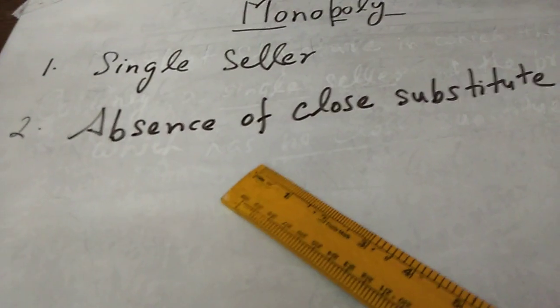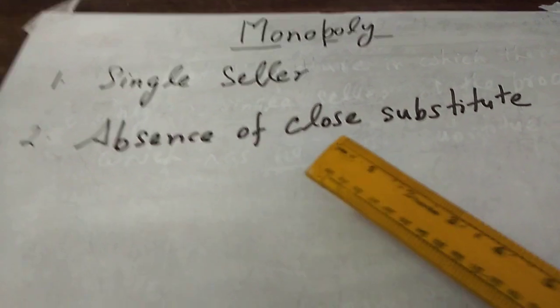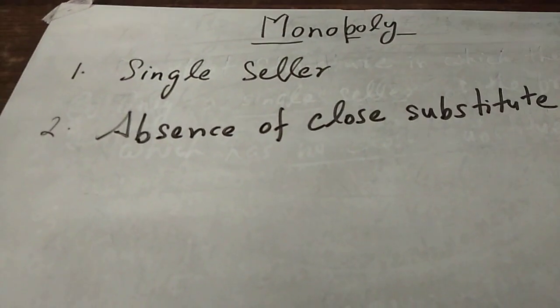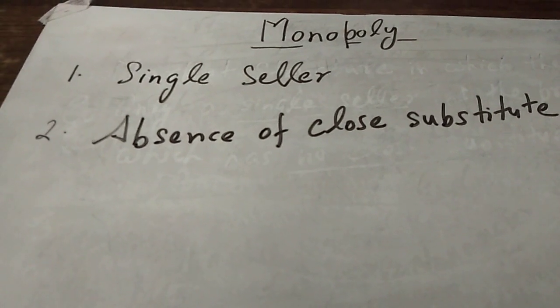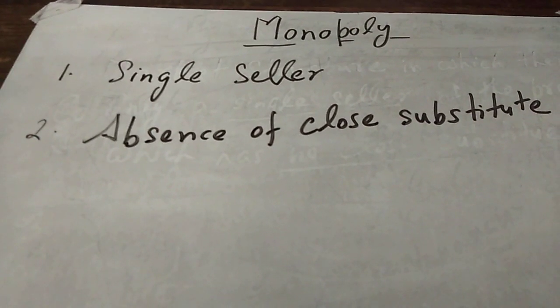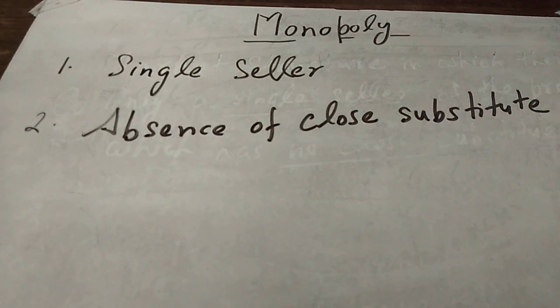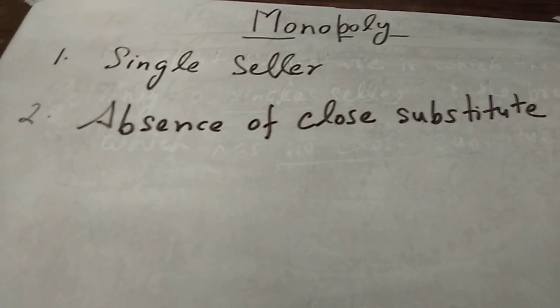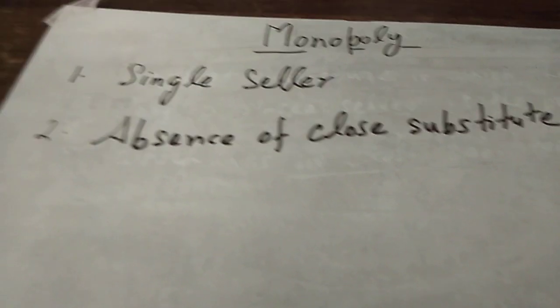The second feature is absence of close substitute. Children, in monopoly market structure, close substitute is not available, but a distant substitute can be available. Distant substitutes are those substitutes which are costly or which cannot be used by poor people. That is known as the distant substitute.